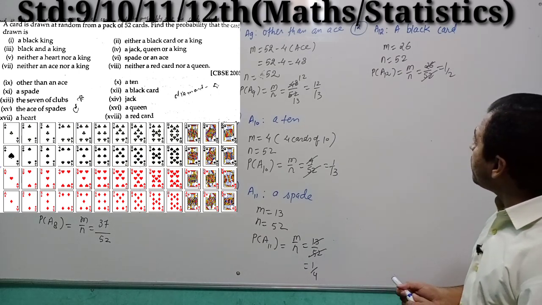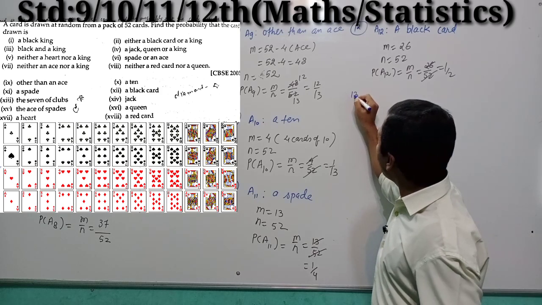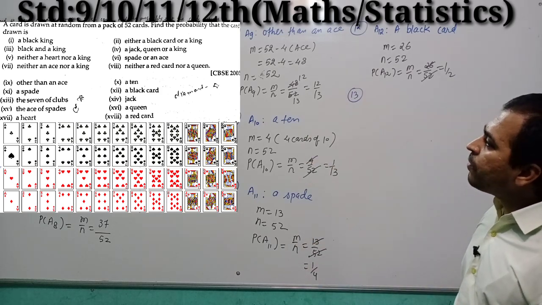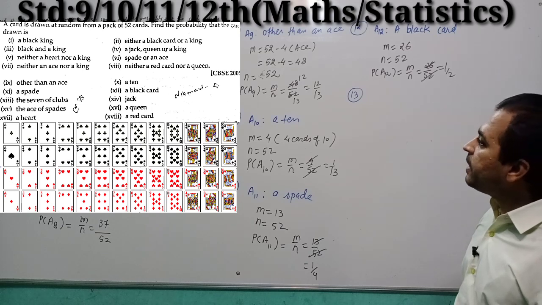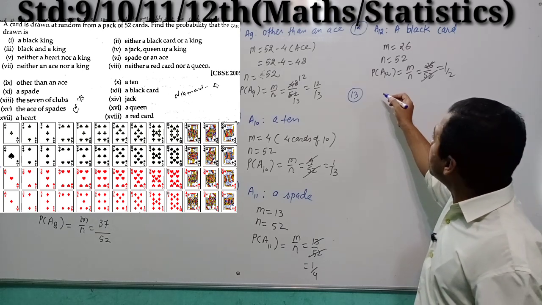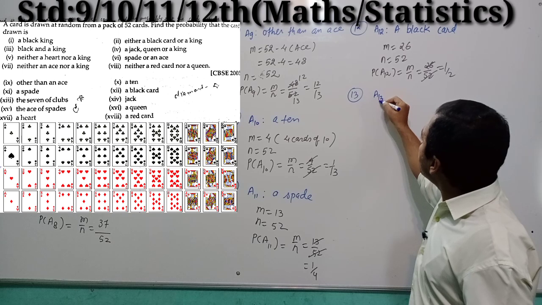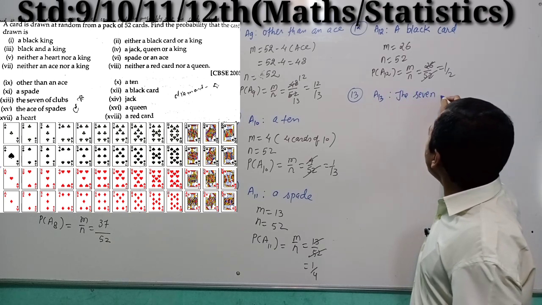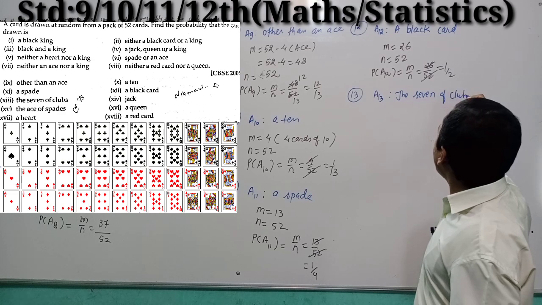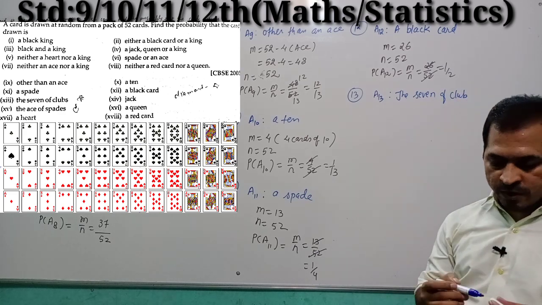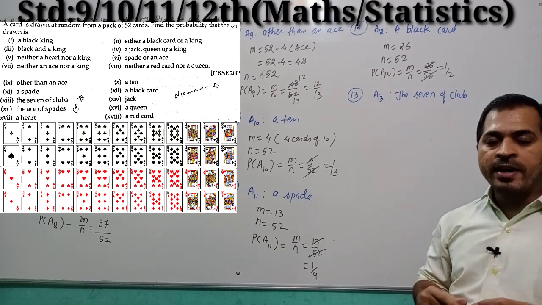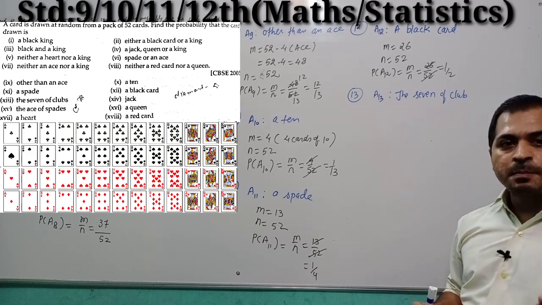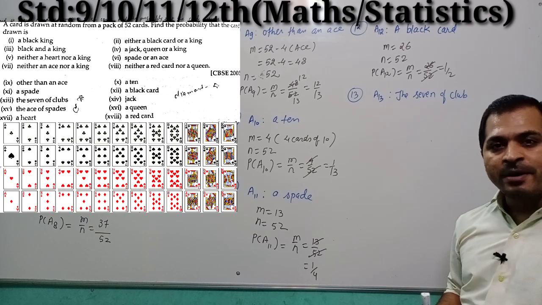In question number 13, the 7 of club, A13, the 7 of club card. Obviously students, we know that all cards are divided into 4 parts: heart card, club card, spade card and diamond card.